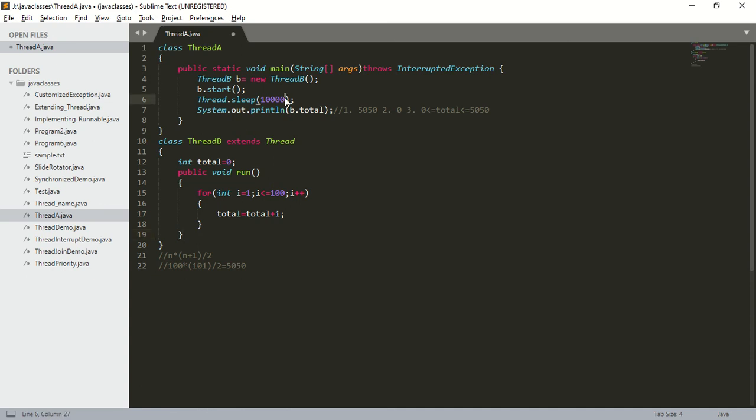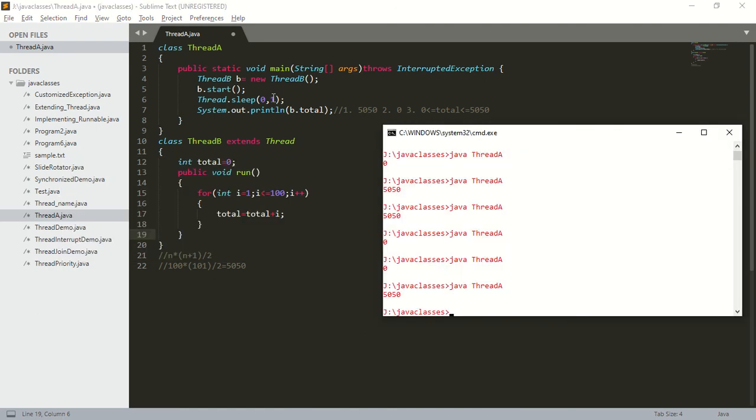What is the second reason? We don't know at what time the thread will complete its execution. If we give less time, like only 1 nanosecond here, we don't know whether the child thread will complete its execution within that time.